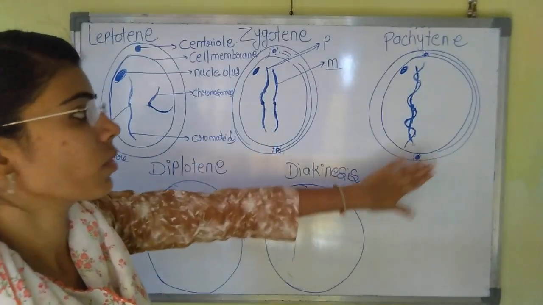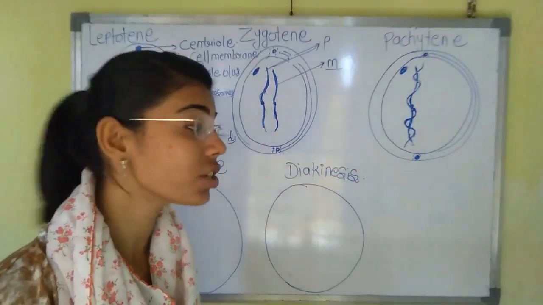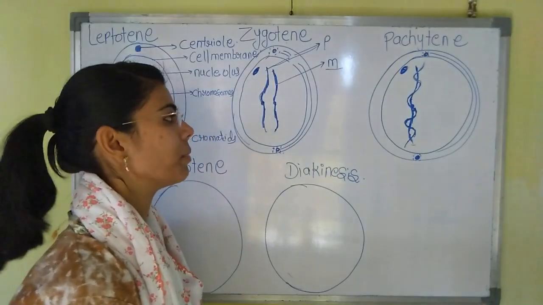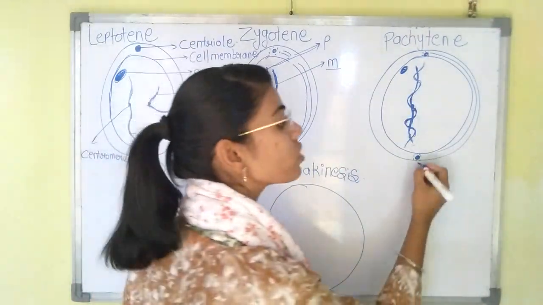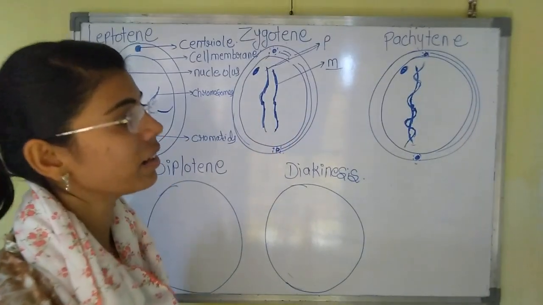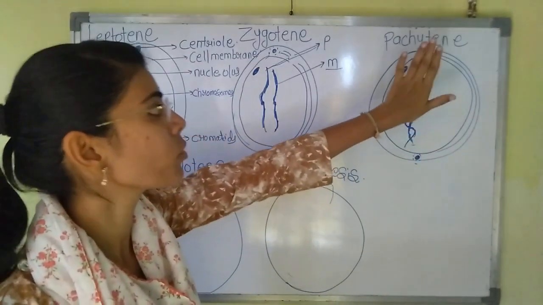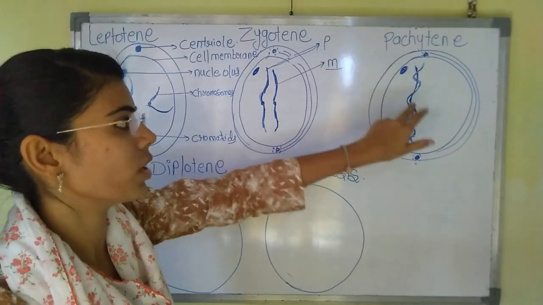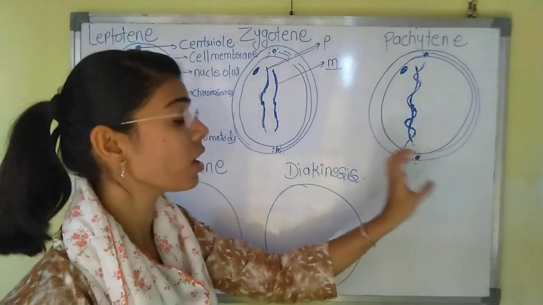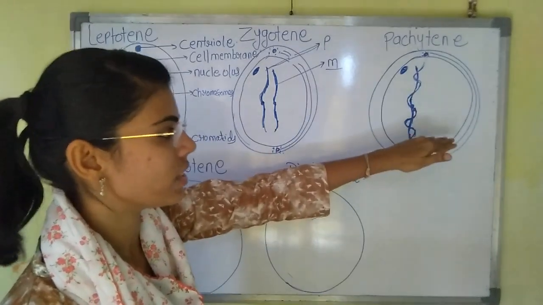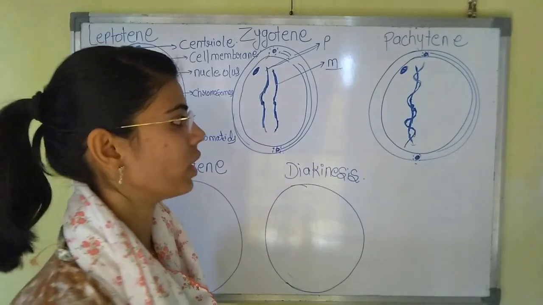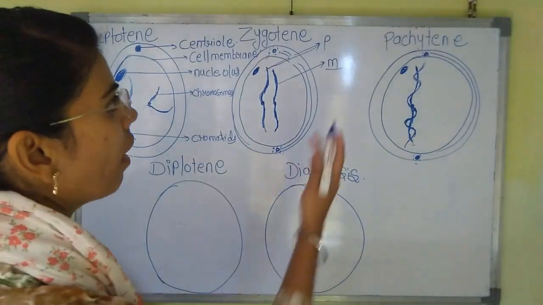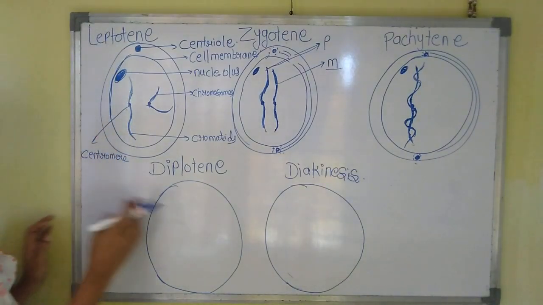Now see, what are the characteristics of the stage pachytene? Here the nucleolus is present, the cell membrane is present, the centrioles have reached the opposite poles, and the crossing over takes place in the pachytene. The coiling of the two homologous chromosomes takes place, and this is called crossing over. They will be coiled amongst each other. Now after the pachytene, what will happen?